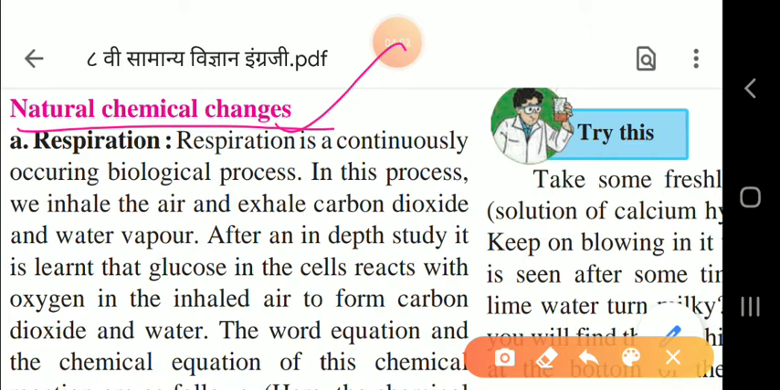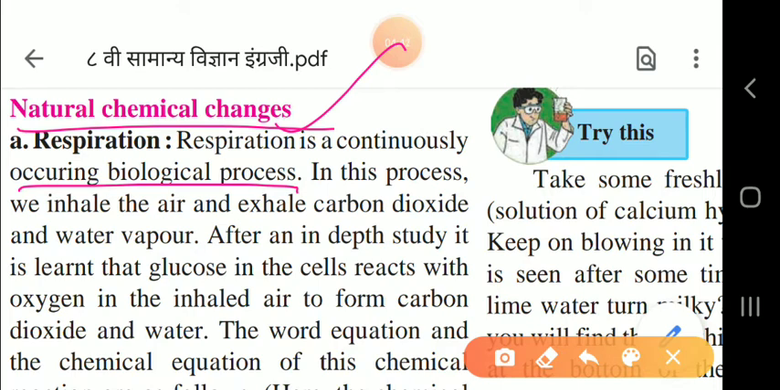In respiration we will see that it is a continuous biological process. So you have to learn that it is a biological process. Here, what air we inhale and exhale: whenever we inhale, we take in air in which oxygen is there, and whenever we exhale, carbon dioxide and water vapors are there. If we study thoroughly, we can see that whatever glucose is there in the cells of the body reacts with the oxygen in inhaled air, and it forms two products, carbon dioxide and water.